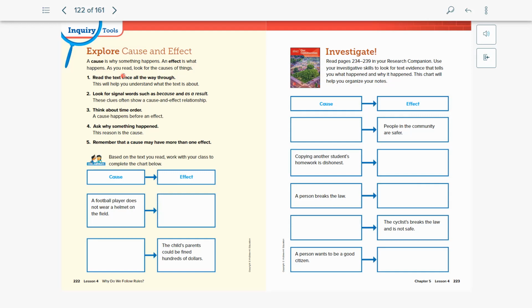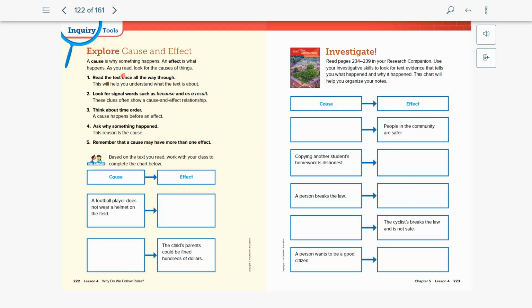We've talked about it in ELA before, but we've also talked about it here. So first something happens, then something else happens as a result of it. And then we have to ask ourselves why something happened. So it's not just that, oh, something happened. We need to figure out why it happened. Then the last thing we need to do is remember that a cause may have more than one effect.